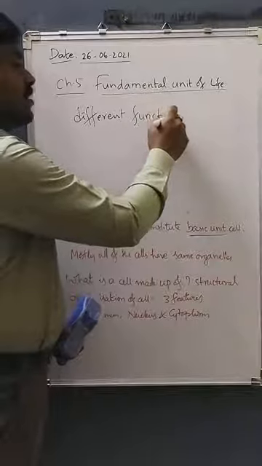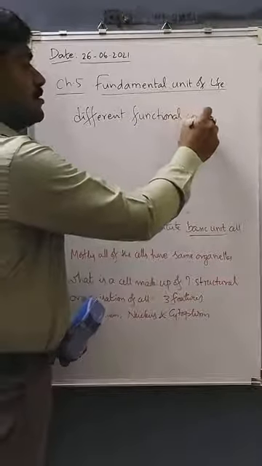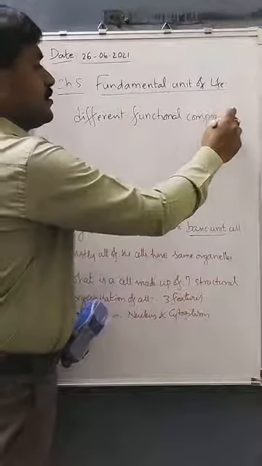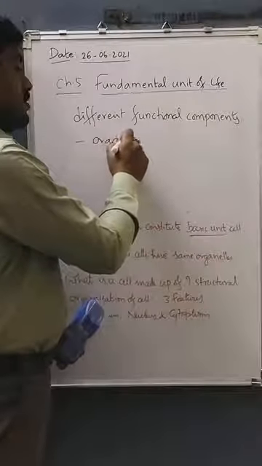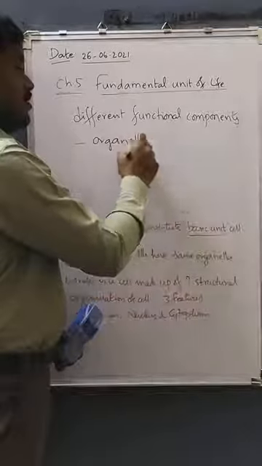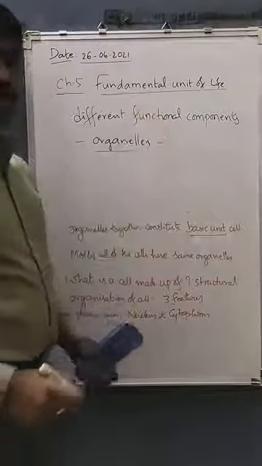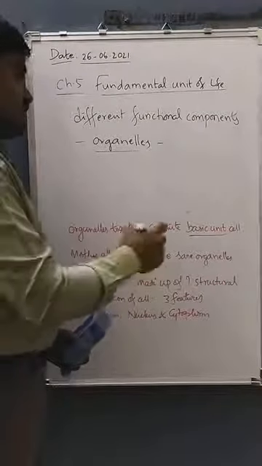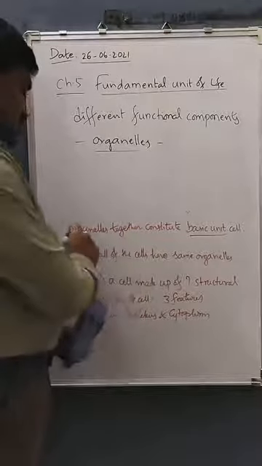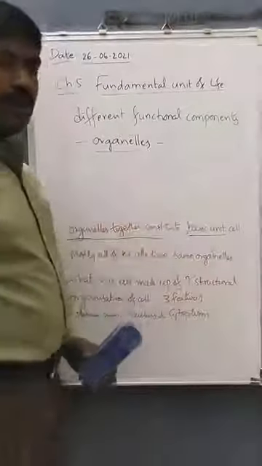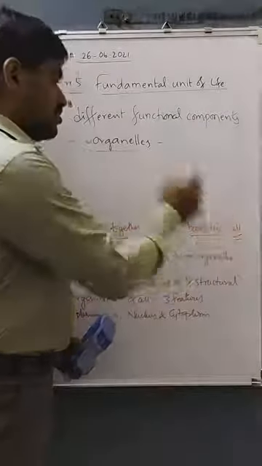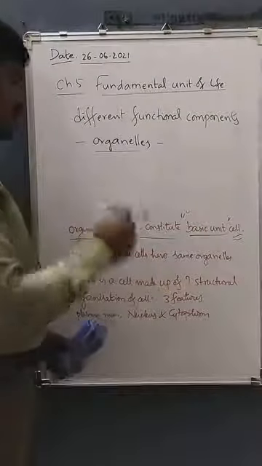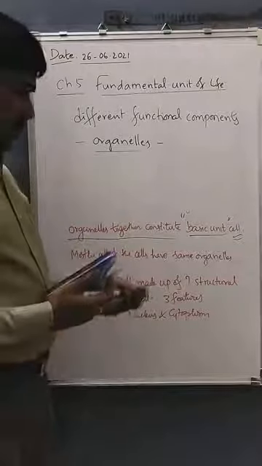Organelles are different functional components in a cell. These organelles together constitute the basic unit called the cell.